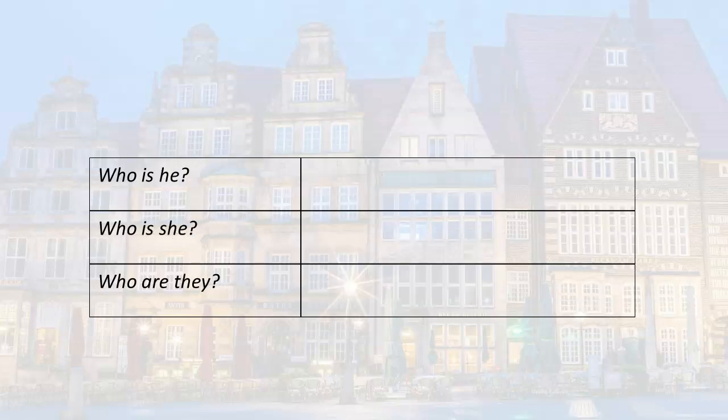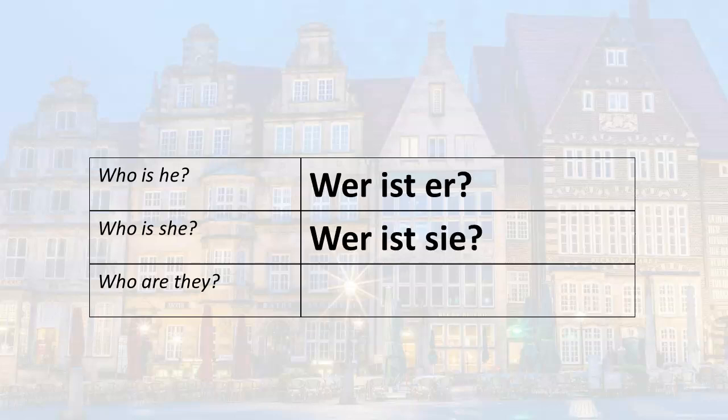Who is he? Wer ist er? Who is she? Wer ist sie? And who are they? Wer sind sie? Notice that she and they are exactly the same. What makes the difference is the form of the verb. Remember, they is plural, so we use the plural form. So sie ist, she is, sie sind, they are.